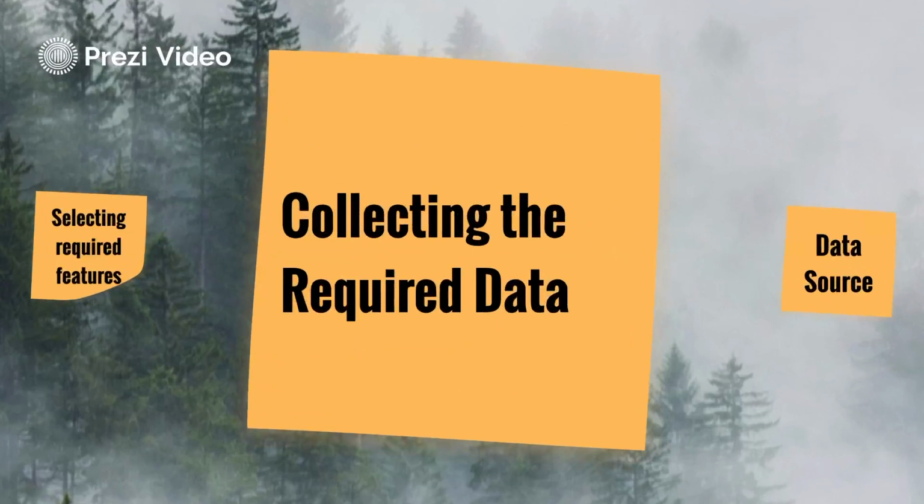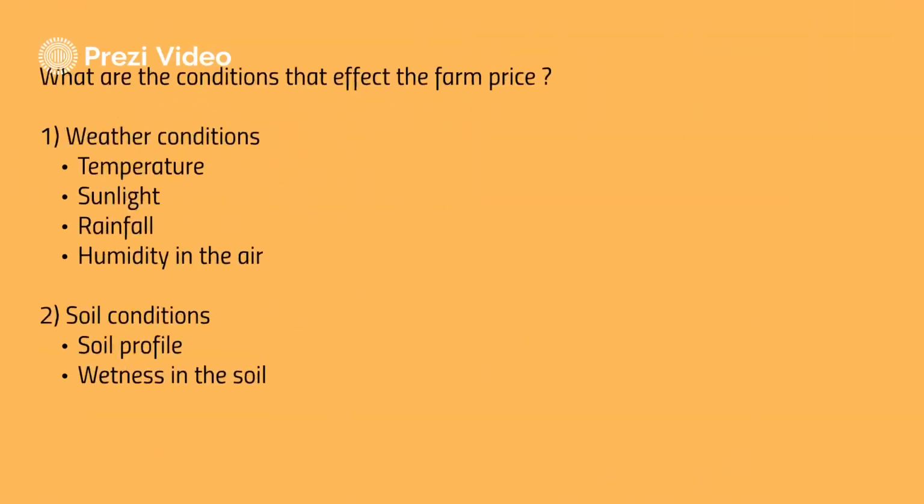And coming to acquiring the data, first of all, I need to check what are the factors that affect a particular perishable food crop. So, why will different states have different yield and different food prices for a particular perishable food crop? I came up with two reasons that affect the food price or the yield of a particular crop. Those two are the weather conditions and soil conditions.